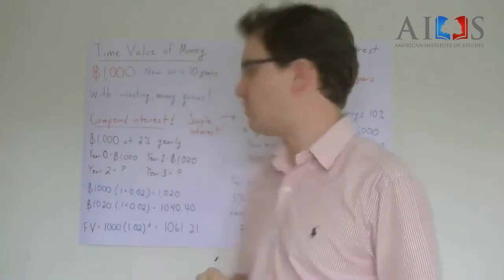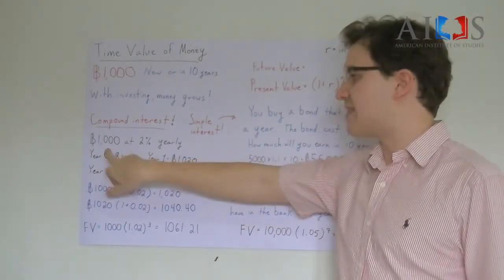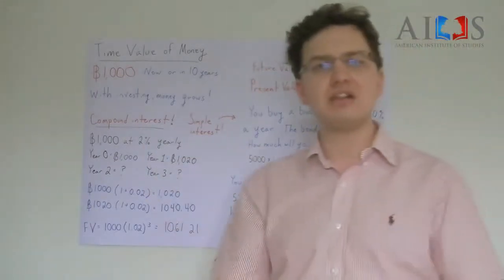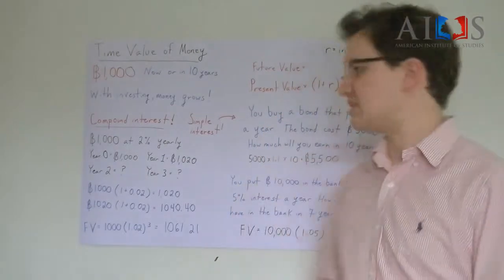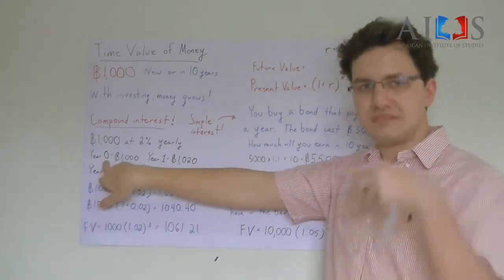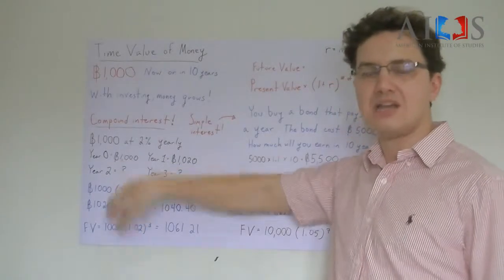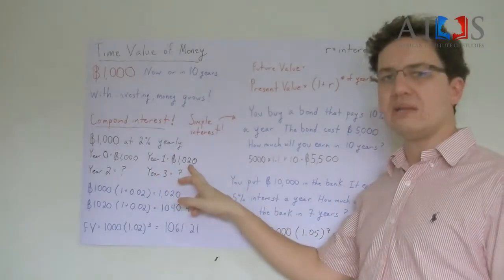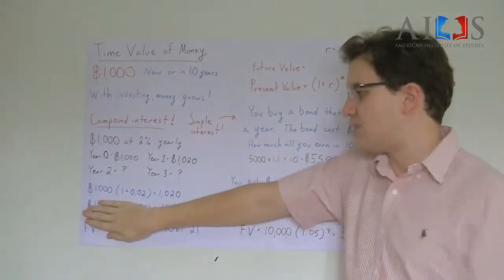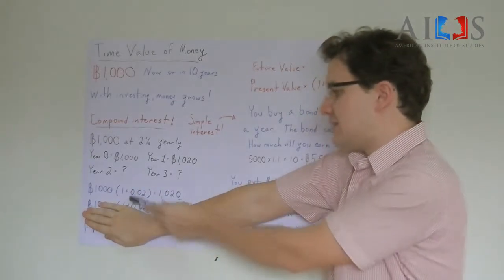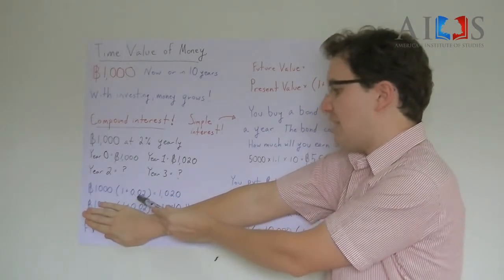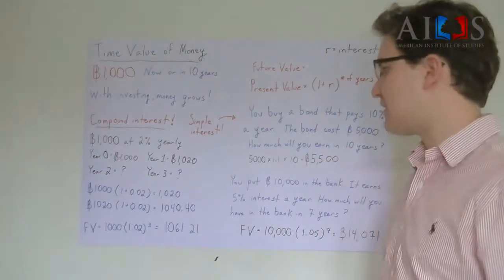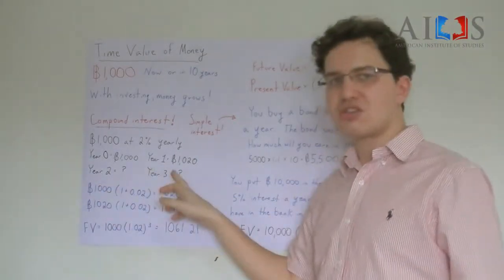But let's look at compound. So let's say that you get 1,000 baht and your interest is 2% a year. This is similar to like a bank account. Very small interest amount. Well, at year 0, your first day, you only have 1,000 baht. You haven't earned any interest yet. In year 1, you're going to earn 20 baht in interest. And you do that with this math problem. 1,000 times 1 plus 0.02 equals 1,020. Very easy math. Well, what about year 2 and year 3?